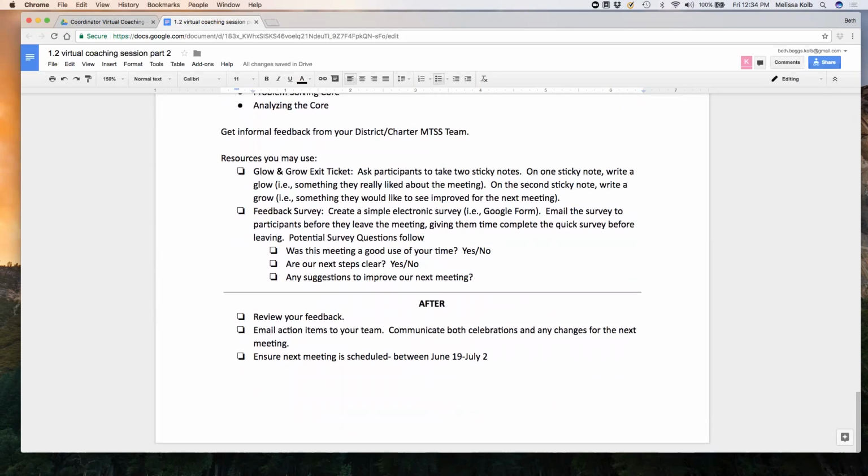And then after, you're going to want to review that feedback. You're going to want to email all these action items to your team, and communicate both celebrations and any changes for the next meeting in your communication. And you're going to want to ensure that the next meeting is scheduled between June 19th and July 2nd, which is when the next assignment is due and the next module should be completed.